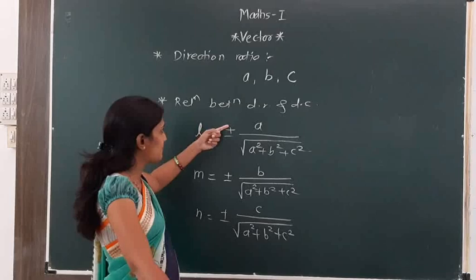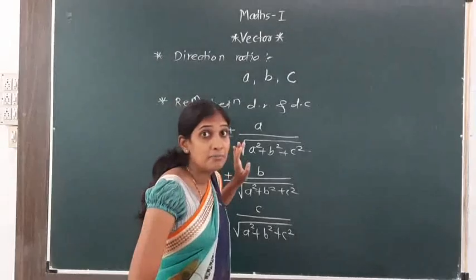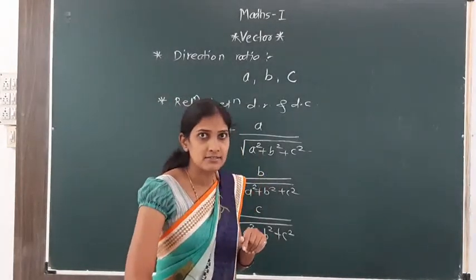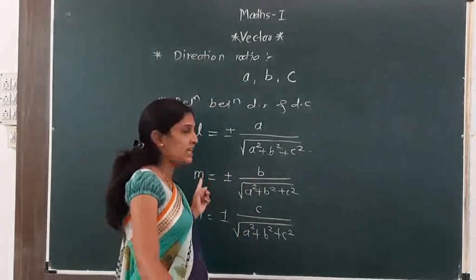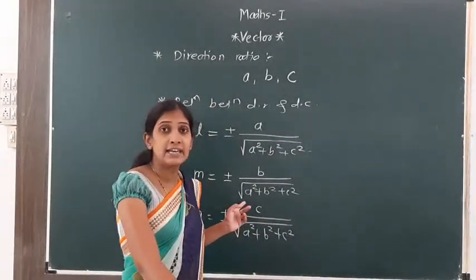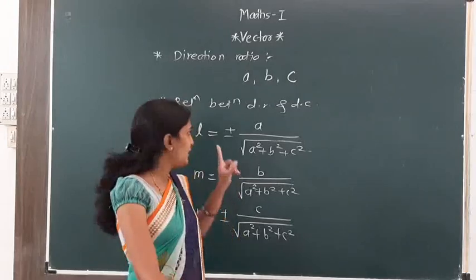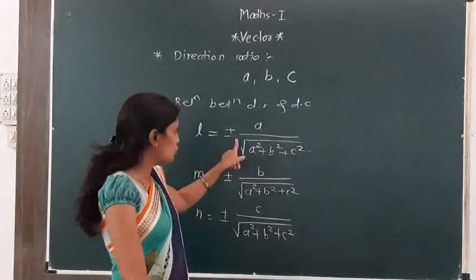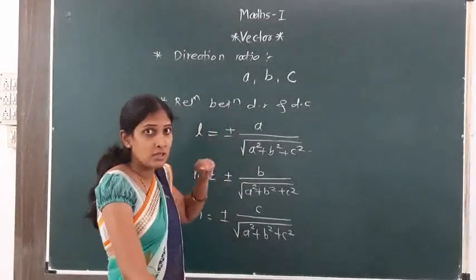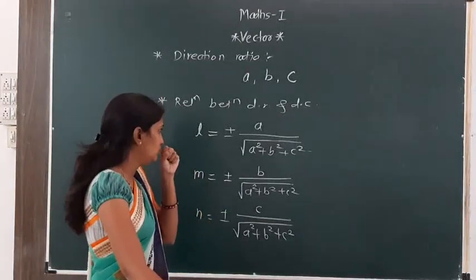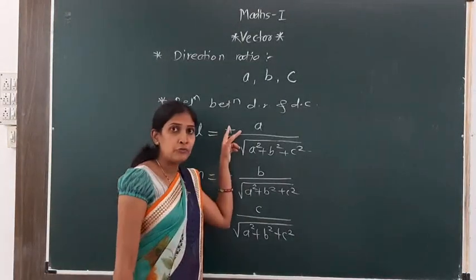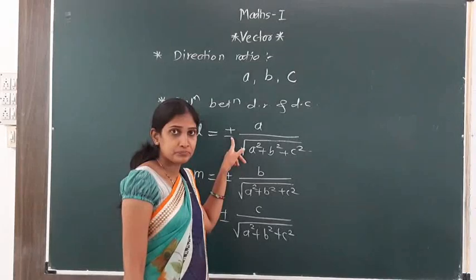Here the value of l is plus or minus, not plus and minus, because l, m, n are the direction cosines, and direction cosines are unique. So it has only one value. l has only one value, but there is a plus or minus. Why do we take this plus or minus?